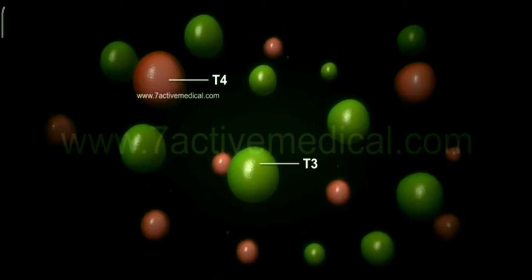Thyroxine is synthesized by attaching iodine to the amino acid tyrosine by enzymatic action. The amino acid tyrosine molecule binds to one atom of iodine to produce monoiodotyrosine, or two atoms of iodine to produce diiodotyrosine, the T1 and T2 molecules.